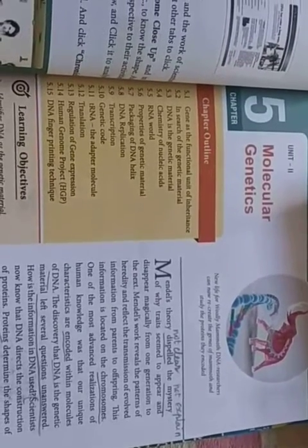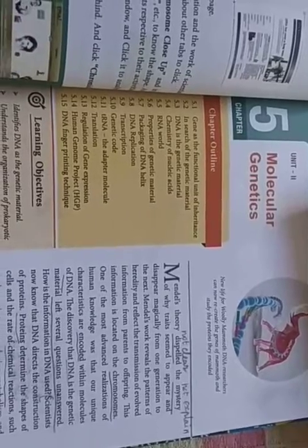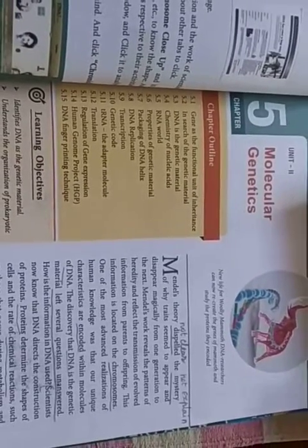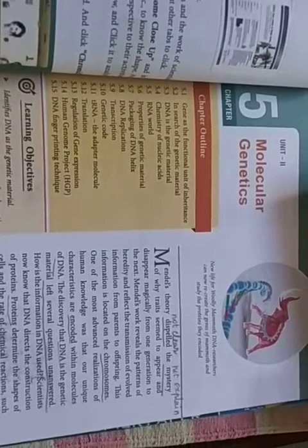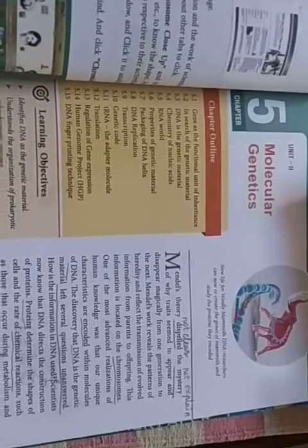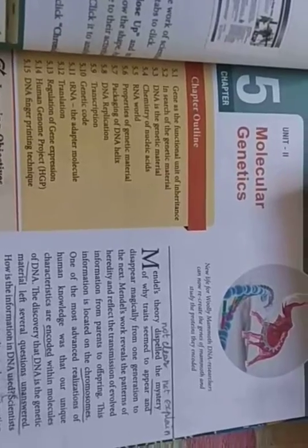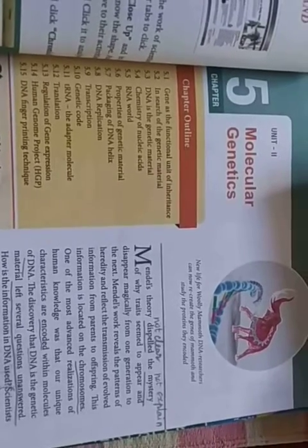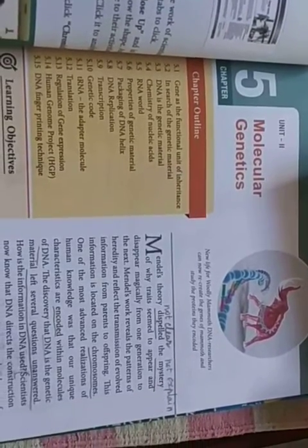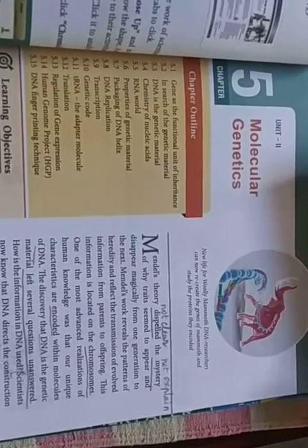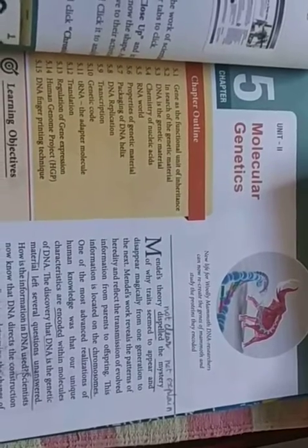So Mendel was the first to give information about genes. Heredity, character, everything, that explanation was given by the scientist Gregor Johann Mendel. But Mendel's theory dispelled the mystery of why traits seemed to appear and disappear magically from one generation to the next.